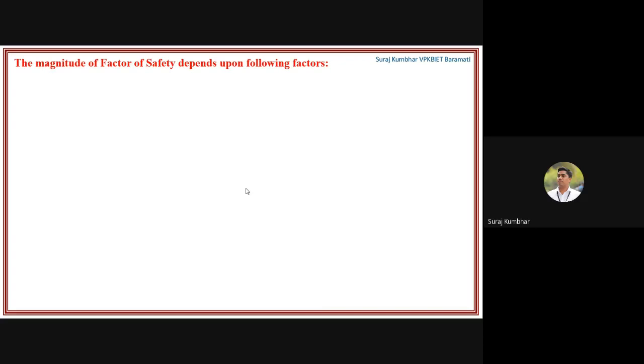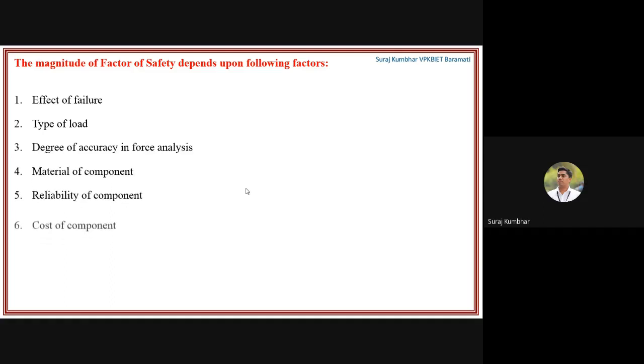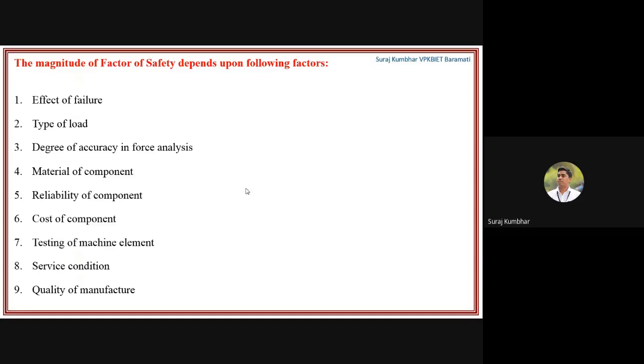Then the magnitude of factor of safety depends upon the following factors. What are those factors? The effect of failure, the type of load, the degree of accuracy in force analysis, the material of component, reliability of component, cost of component, testing of machine element, service condition, and quality of manufacture. So these are the various factors upon which the magnitude of factor of safety depends.